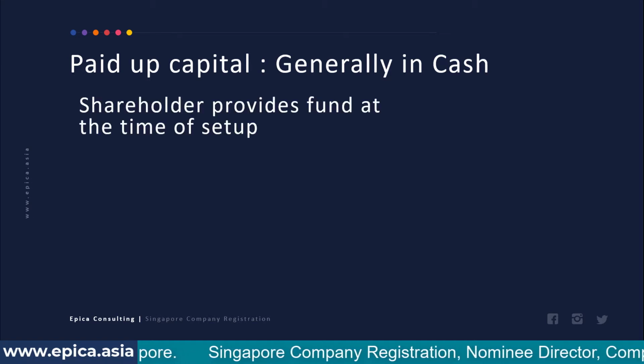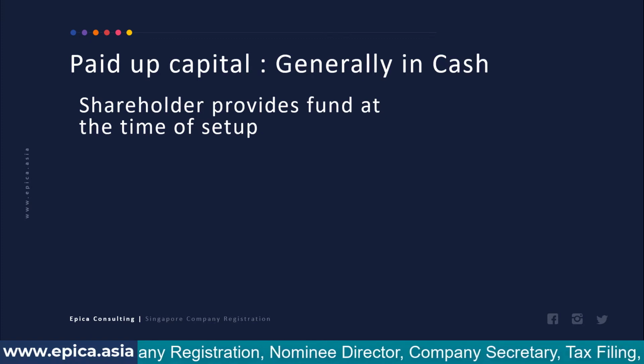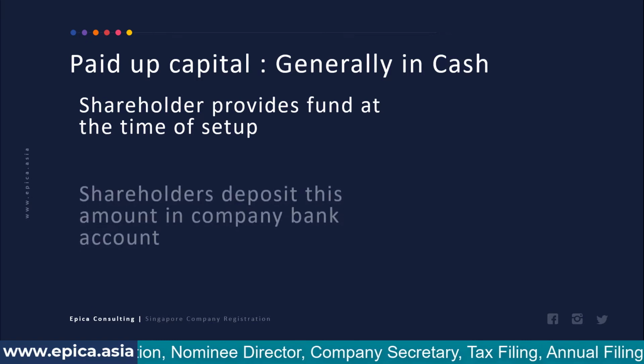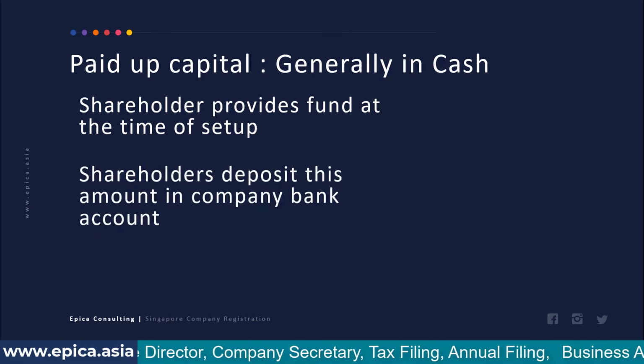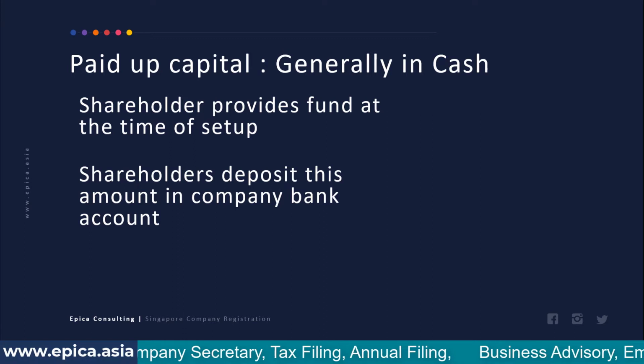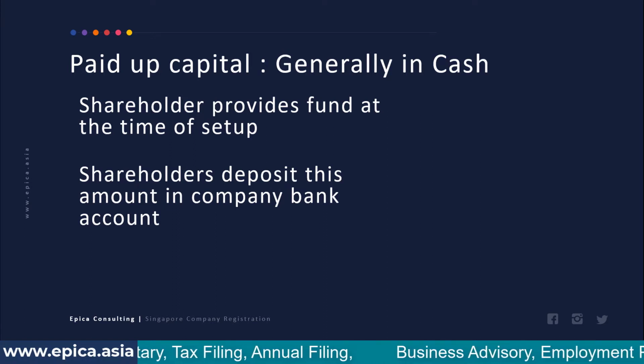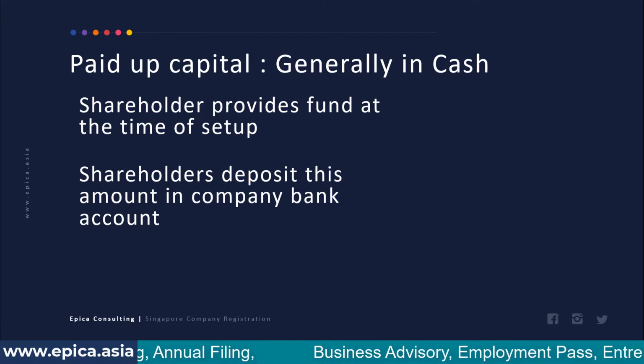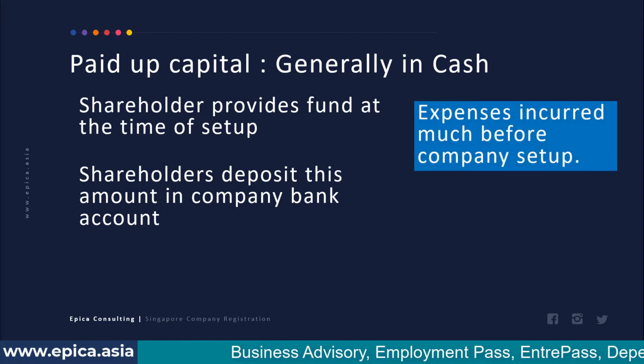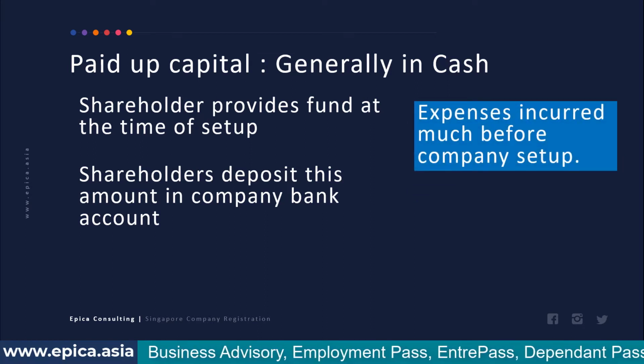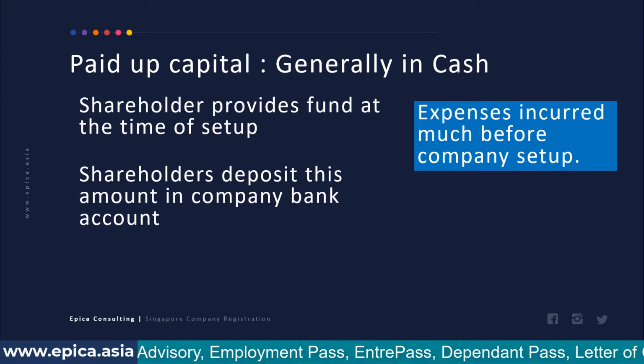So what happens is shareholders will provide funds at the time of setup of the company. And once the company is set up, this amount will be deposited in the bank account of the company. And then this amount is available for the business expenses of the company. However, in certain circumstances, expenses might be incurred much before the company is set up.